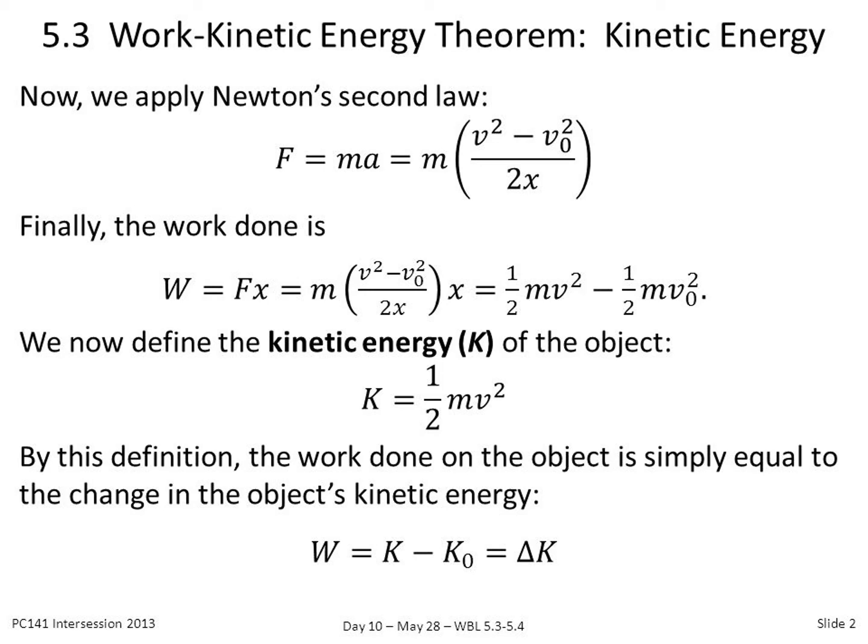The work kinetic energy theorem implies the following. If the work done by the force on the body is positive, then its kinetic energy increases. If the work done by the force on the body is negative, then its kinetic energy decreases. If there is no work done by the force on the body, then there is no change in its kinetic energy, which means that the body has moved at constant speed, provided the mass remains constant.